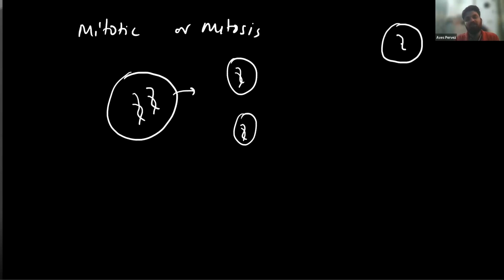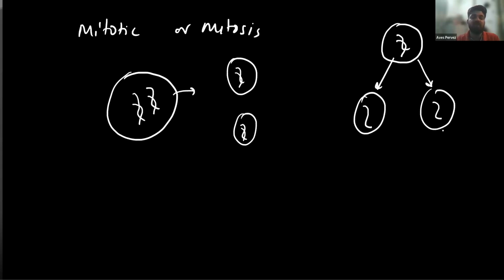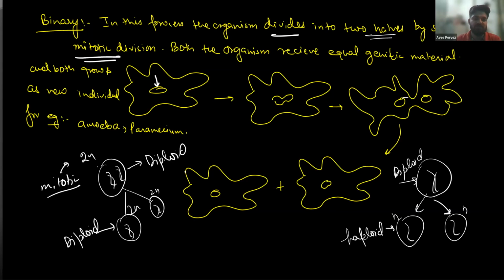Another type of division is, for example, a cell dividing into two new cells, but here it does not have the full DNA. It has half of the DNA. That is called gamete cells. This is called meiosis. Got it? This is called mitosis because here a single parent is involved and it just copies and then divides into two halves like this. So note it down.